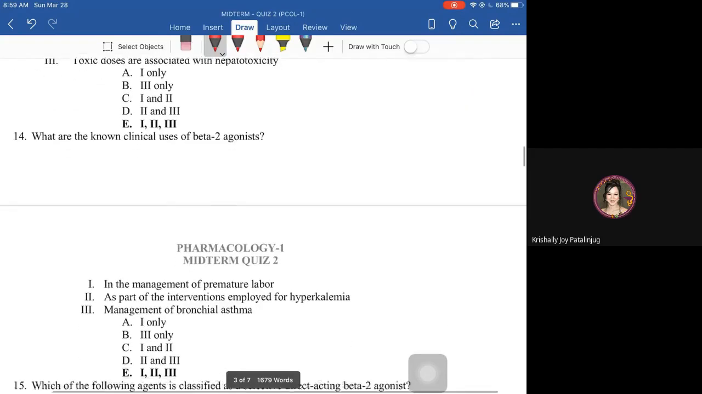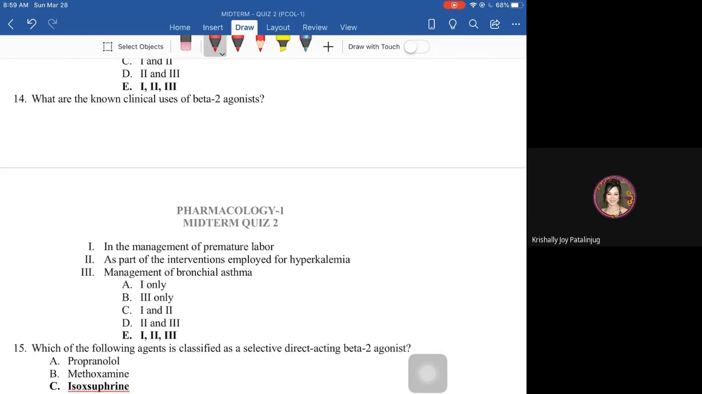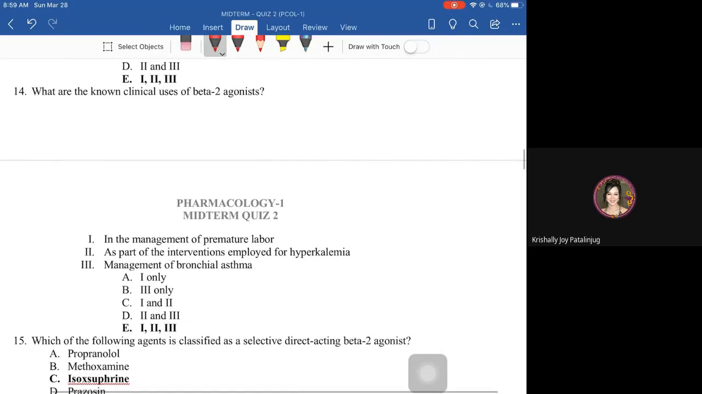Next, what are known clinical uses of beta 2 agonists? Beta 2 receptor is present in the uterine smooth muscle. Activation of beta 2 receptor causes relaxation of uterine smooth muscle.